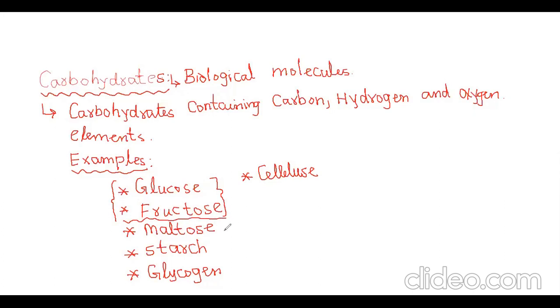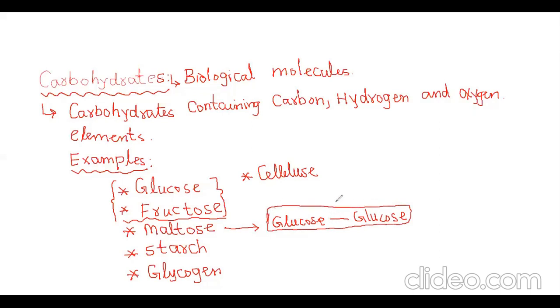While maltose, remember boys, maltose is formed by two glucose: one glucose and another glucose. These two come together, form a bond, and form maltose.